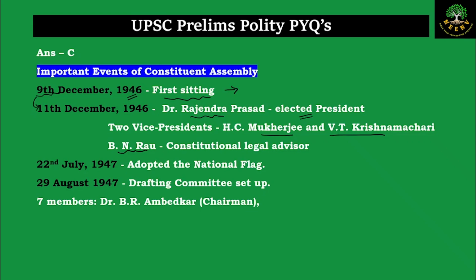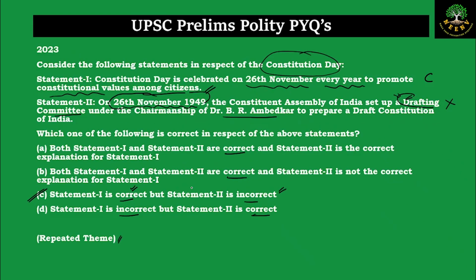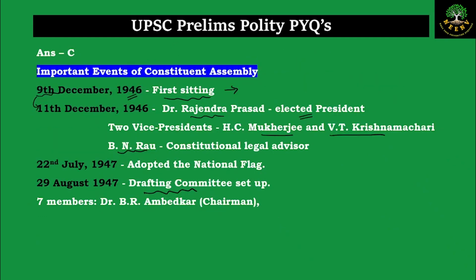Later on, in 1947, on July 22nd, we adopted the national flag, and in the same year, on 29th August, the drafting committee was set up. So if you come back to the question, the date which says 26th November is wrong because it was on 29th August 1947 that the drafting committee was set up. There were 7 members in the drafting committee, and B.R. Ambedkar was the chairman.